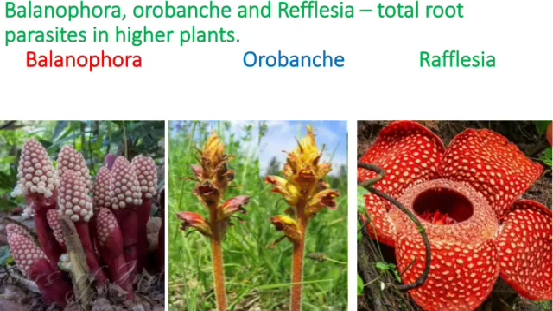Okay, and next one is Balanophora as well as Orobanche as well as Rafflesia. It is named a total root parasite. It lives on the surface of the roots of higher plants. They depend upon the root for food as well as shelter, so they are named total root parasites. This is Balanophora, Orobanche as well as Rafflesia.